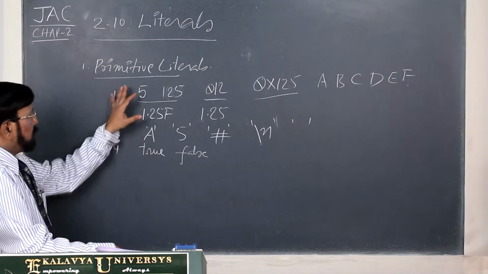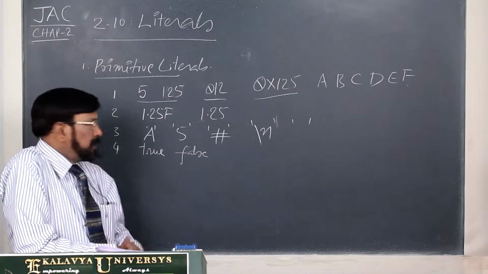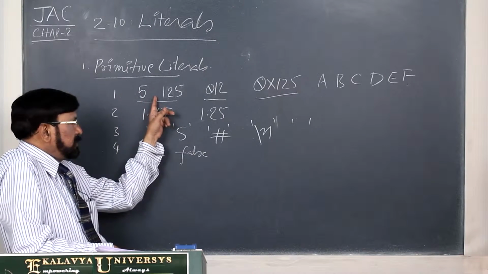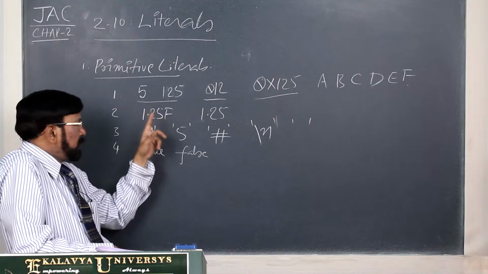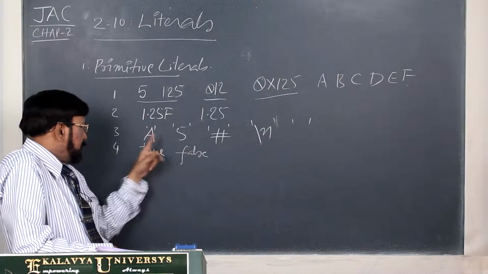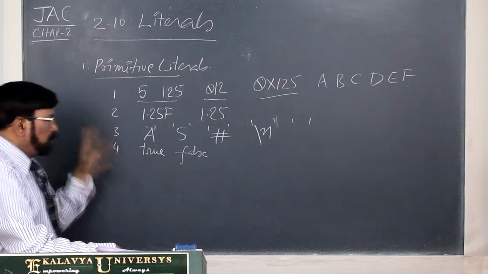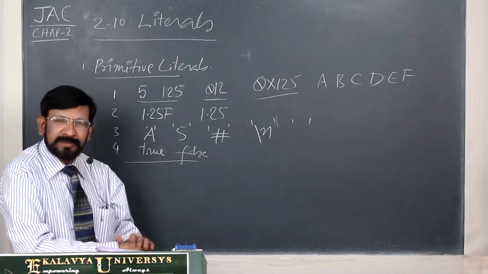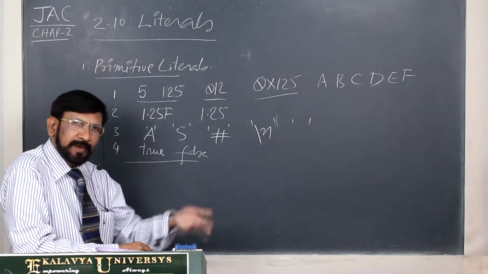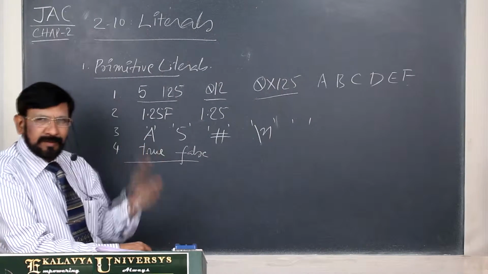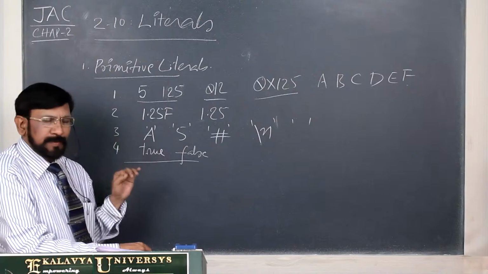So these are all primitive literals. Actually, this is the integer literal, floating point literal, character literal, and Boolean literal. Why are these primitive? These are created by the Java language by itself. That's why these are primitive.